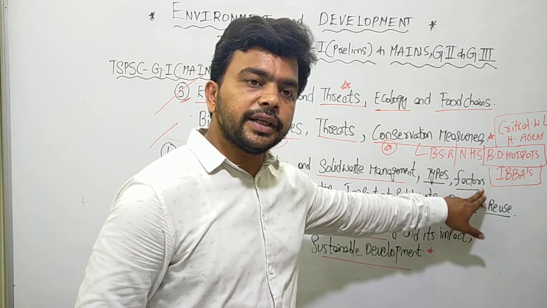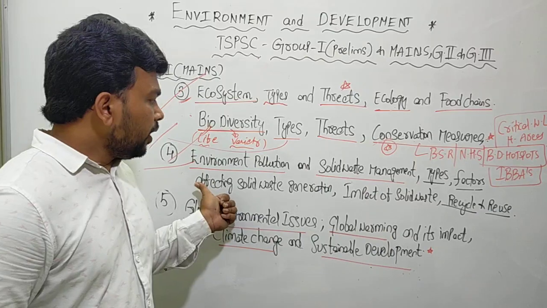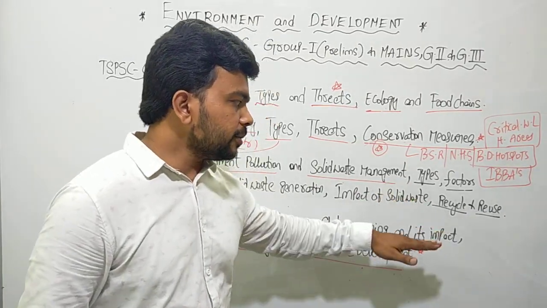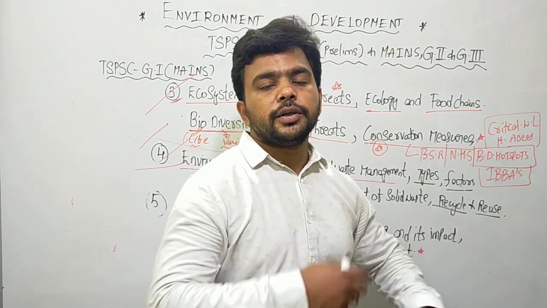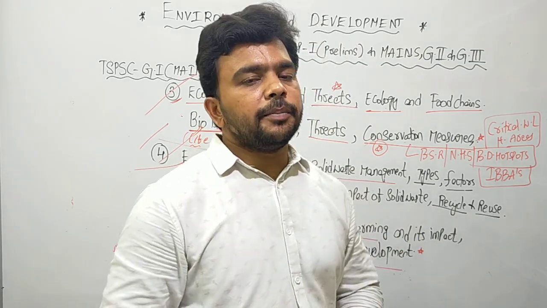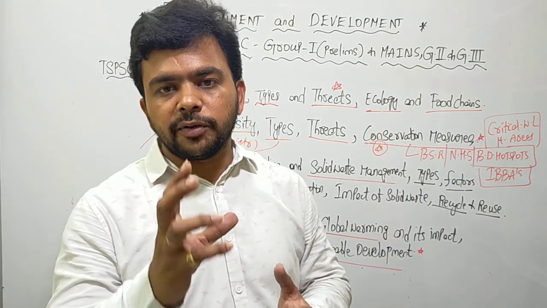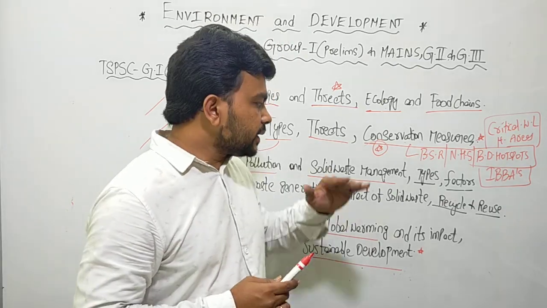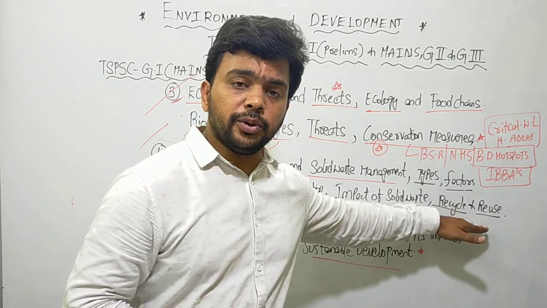How the solid waste is generated, what are the factors responsible for the generation of solid waste, okay, how it is impacting the society and the other life forms, what are the various technological advancements for the recycle and reuse of the solid waste. For example, the plastic waste, you can just melt it, you can combine it with hardwood powder, and you can go for the laying of the roads. Okay, so that is done in some countries. So this is how you recycle and reuse it.